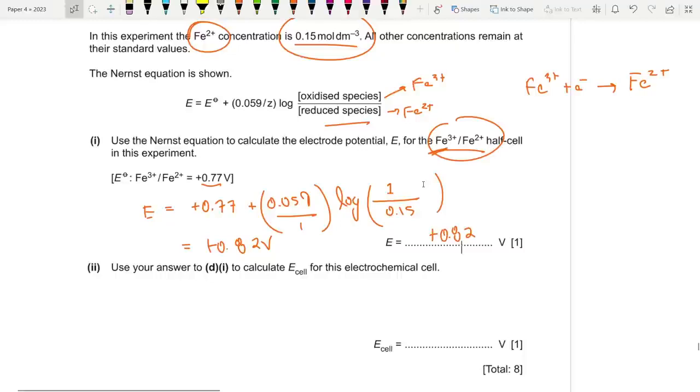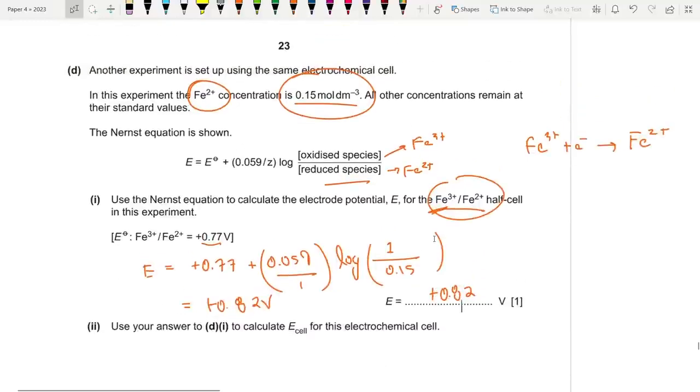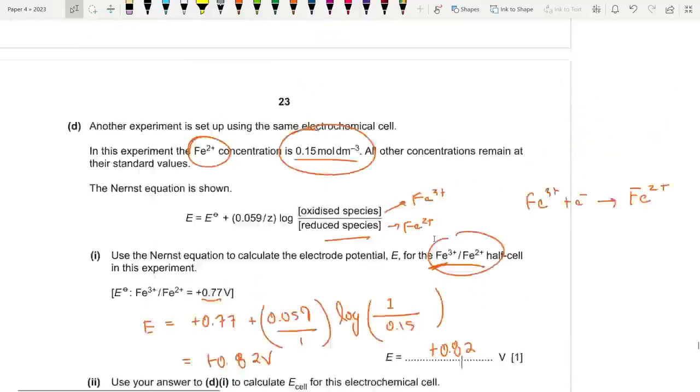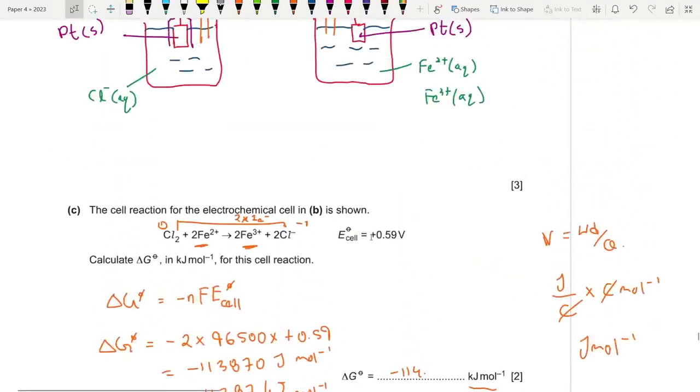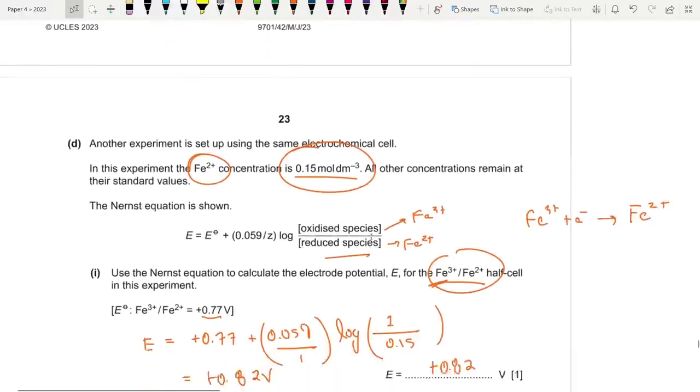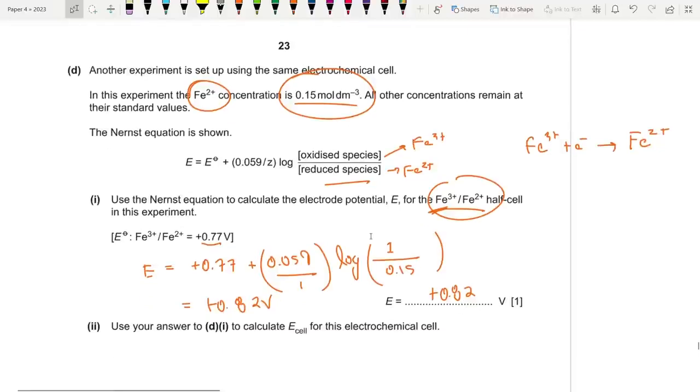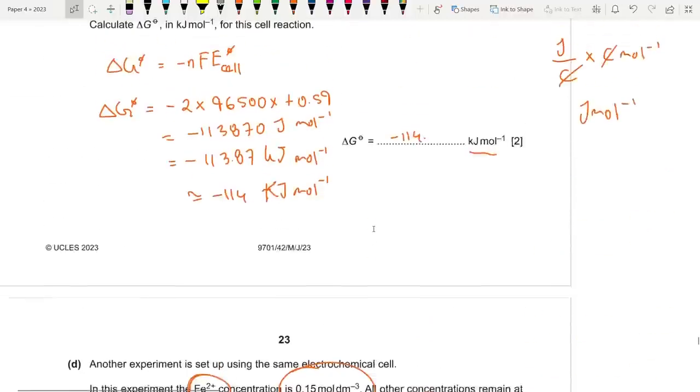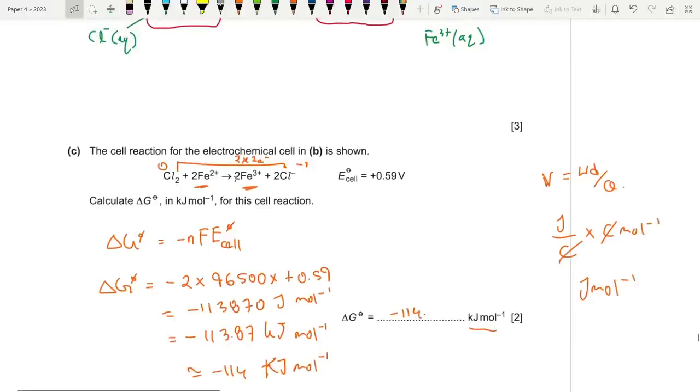Use the answer to find out the new E cell for this chemical cell. Okay, so let's try to find it out. So we know that in this equation over here, who is being reduced?